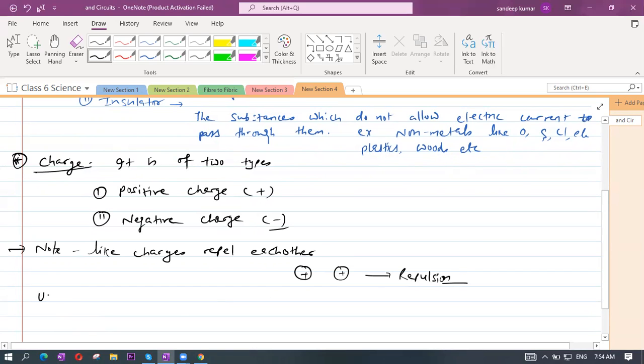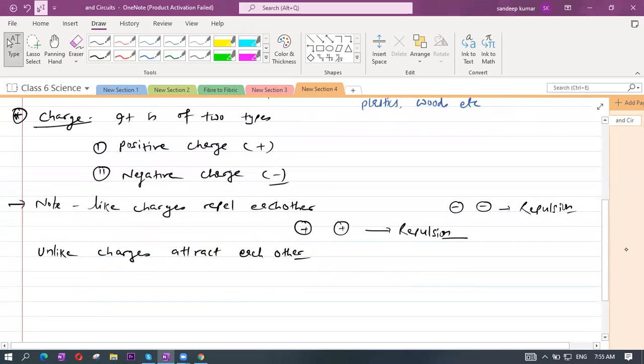The second point is: unlike charges attract each other. See, what will happen with two negative charges? They are like charges, so repulsion will take place. Yes or no?